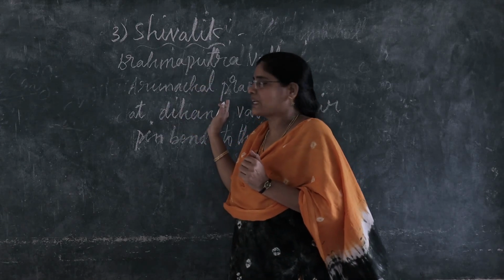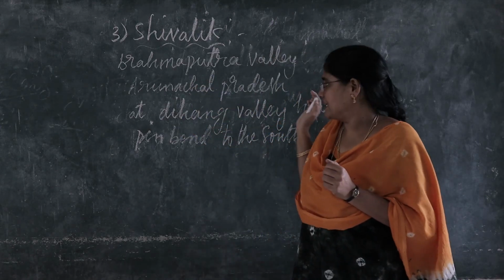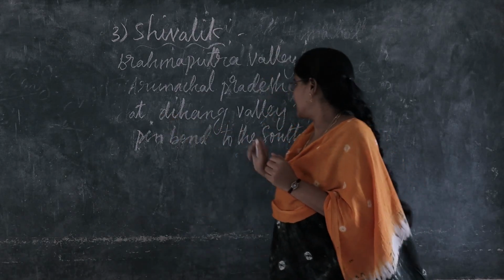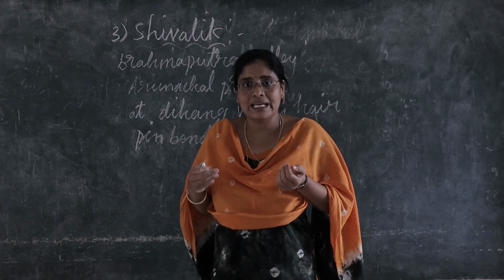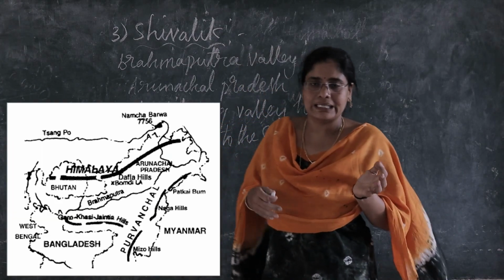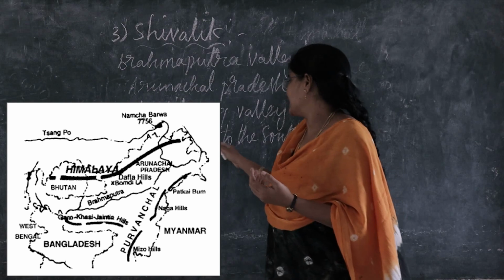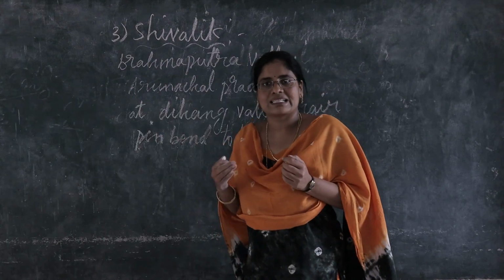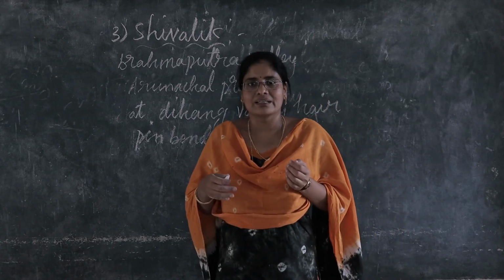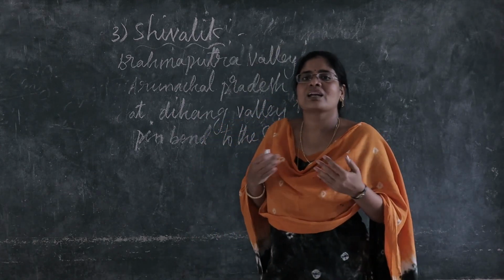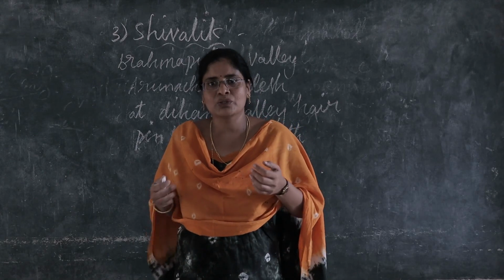In Arunachal Pradesh at Dihang Valley, Himalayas take a hairpin bend to the south and act as an eastern boundary of India and run through northeastern states.